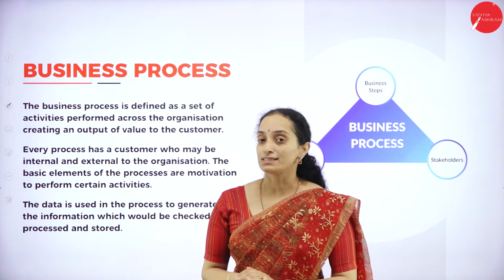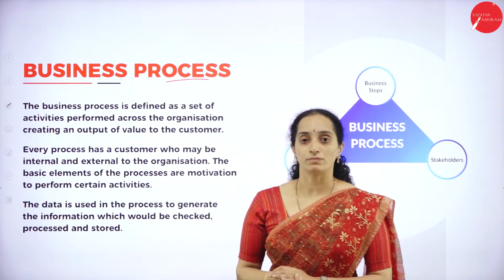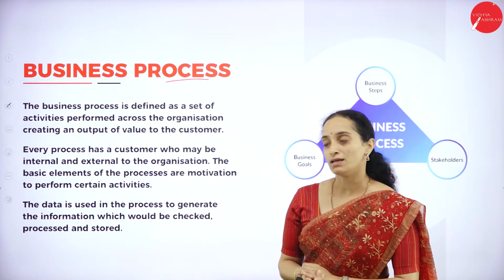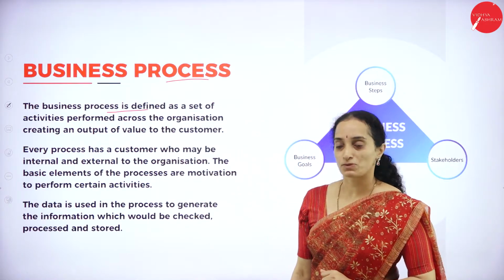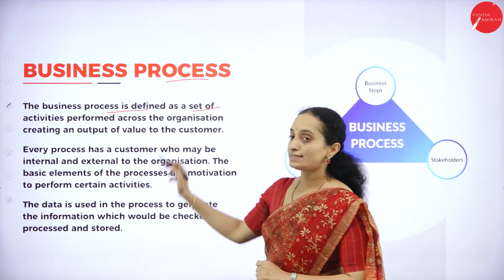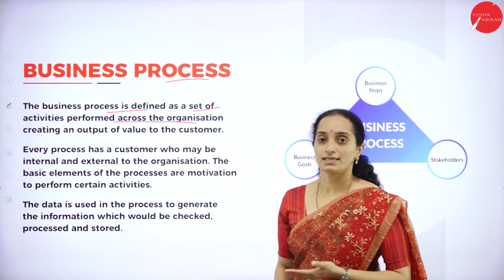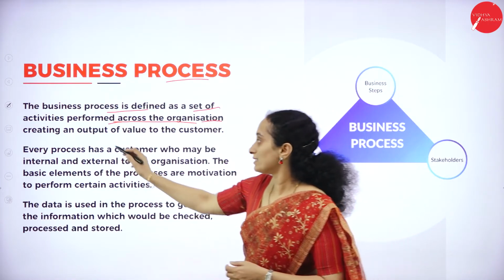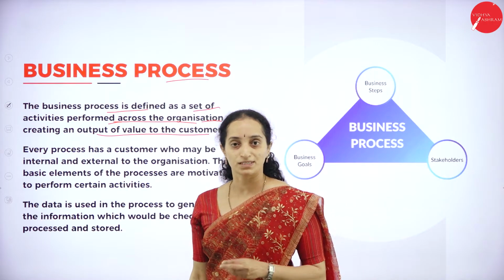Then next is to know about the business process in the information system. How are you going to use the information system in a business process? How do you define a business process? It is defined as a set of activities performed across the organization, creating an output of value to the customer.